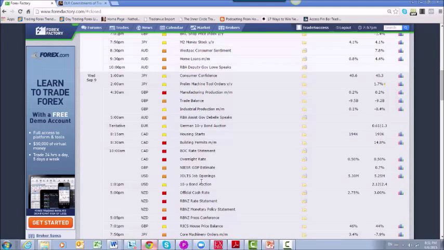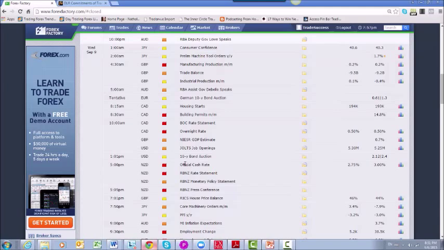And then we also have a GDP estimate for the pound and job openings for the US dollar. Going into the Asian session, we have the official cash rate for the New Zealand dollar and the rate statement as well. The market is expecting the rate to be cut from 3% by a quarter point, 0.25%. Just like the Australian dollar, the New Zealand dollar has taken quite a hit. The economy is going down, commodities are going down, dairy prices have been affected, and because of that the market is expecting this rate cut.